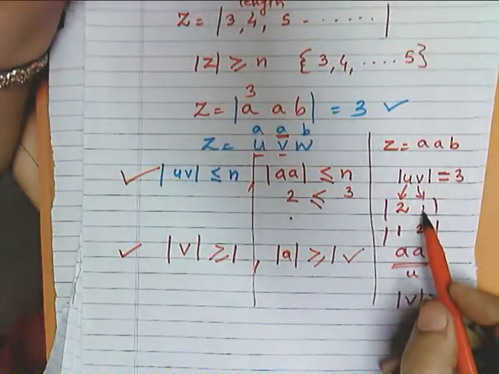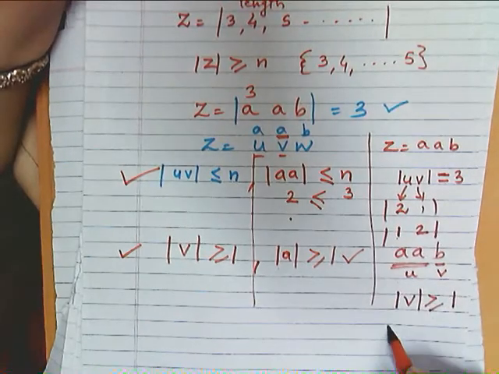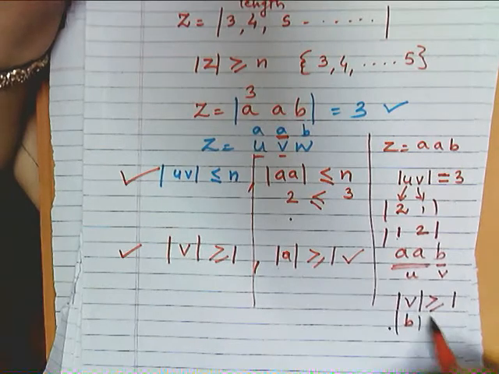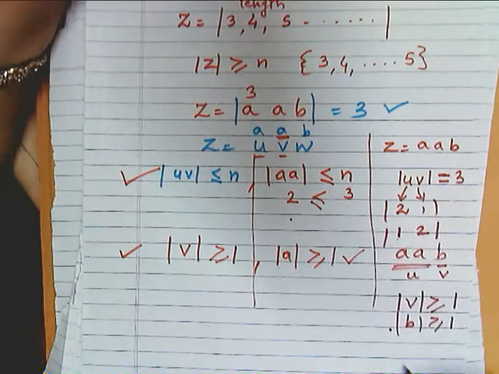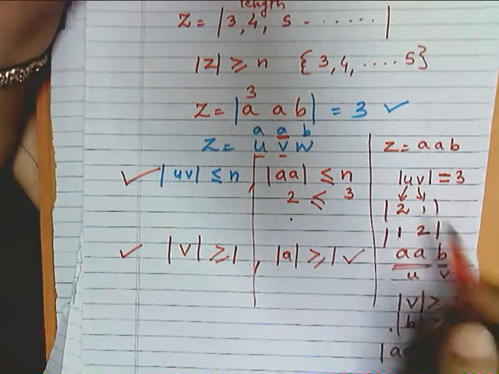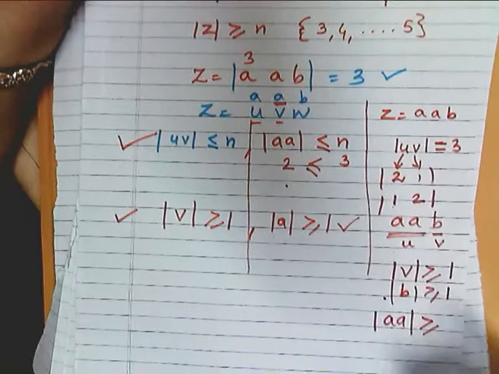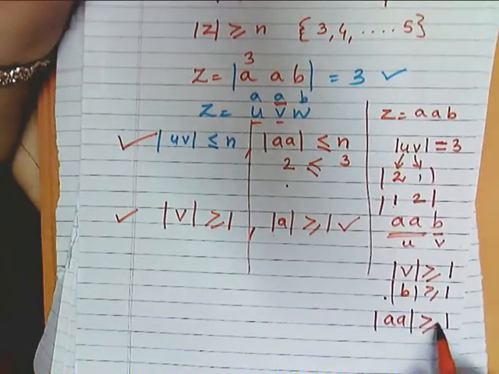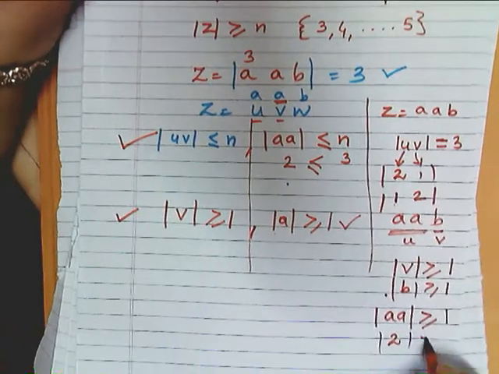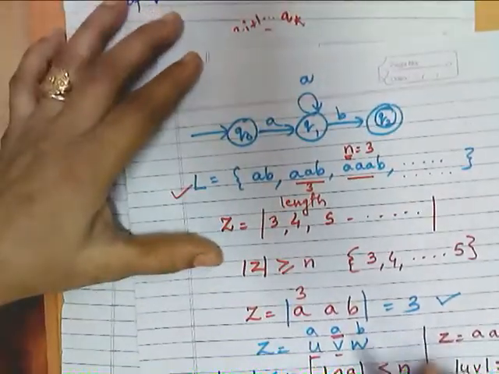What about this condition? If my V is B, then the length is equal to 1, which is greater than or equal to 1. If my V is AA, then again the condition greater than or equal to 1 is satisfied, because now the length is 2. So the second condition is satisfied.